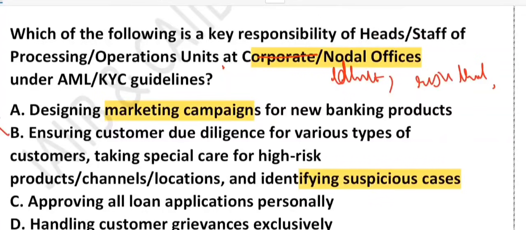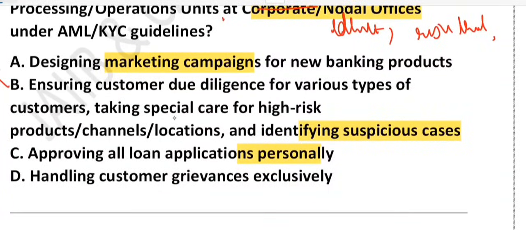What about option C? Approving all loan applications personally? No, that is wrong. Why? Because that is an operational task, not a compliance responsibility. So if you approve all loan applications personally, that is an operational task.